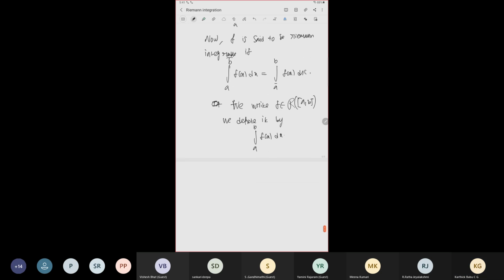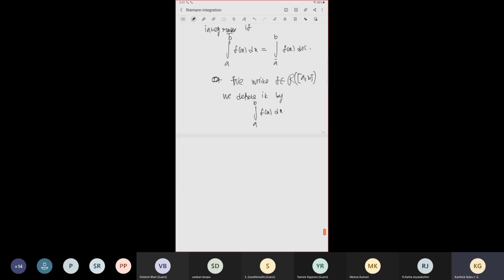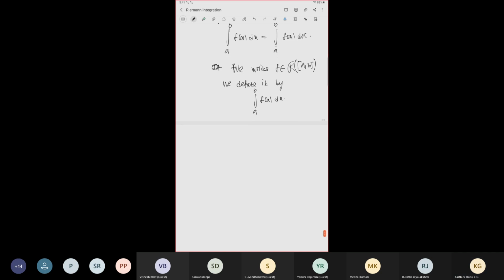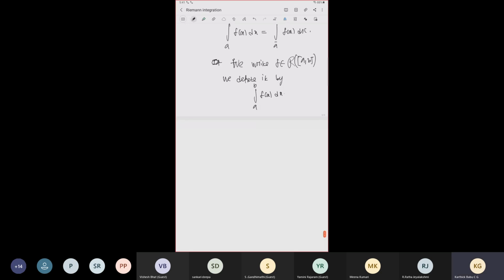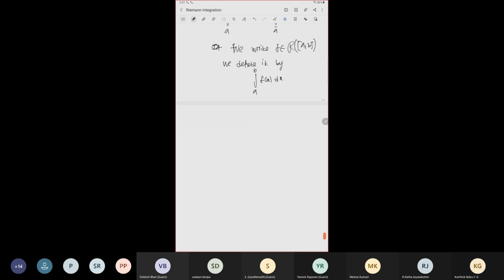Is there any doubt till now? If there is something, shall I proceed? So I'll start giving examples per function: this is Riemann integrable and this is not Riemann integrable.